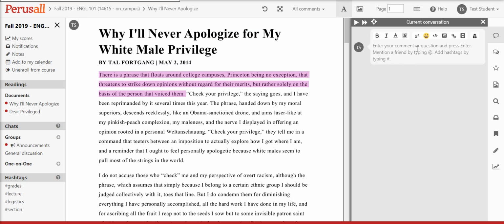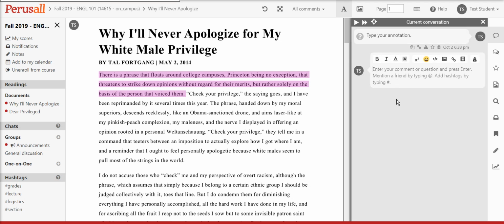And you'll see a bubble automatically gets generated to the right. This is where you type your annotation. So please follow the guidelines I laid out in the instructions for your annotation. And once you're done, go ahead and click enter. And there you go. It's posted. It's right up here.